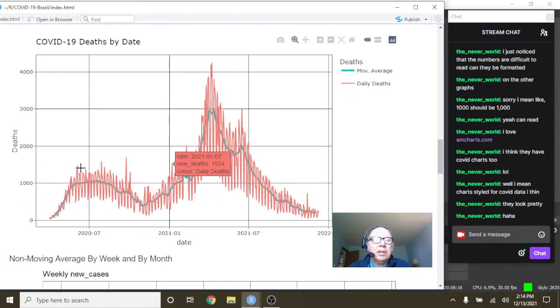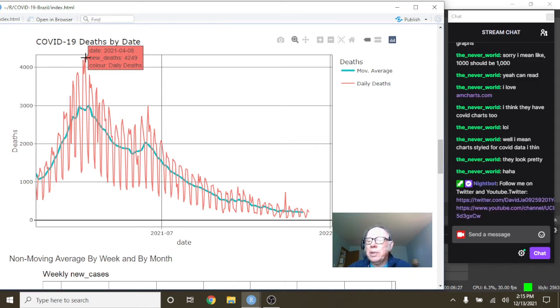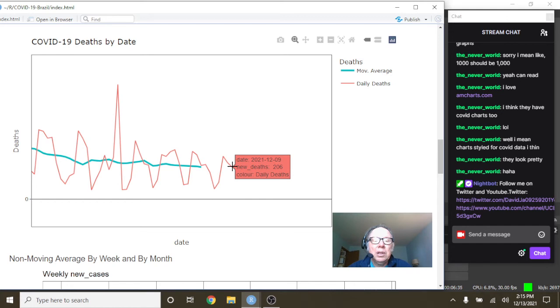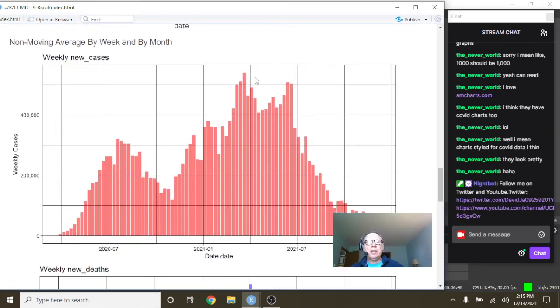Now, what about deaths? Again, you had this delayed spike in deaths, because it spiked on April the 8th at 4,249 deaths before falling all the way back down to 206 on December the 9th, with an average of 204.5 deaths per day. Now this is just the weekly cases.